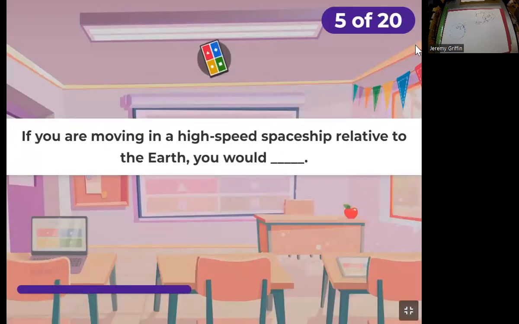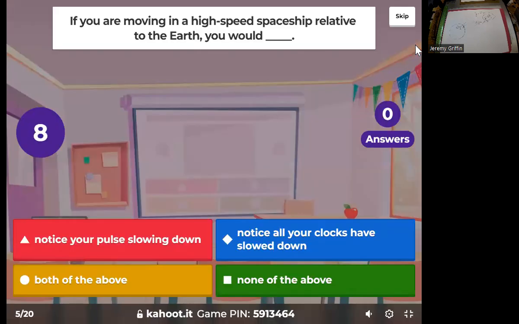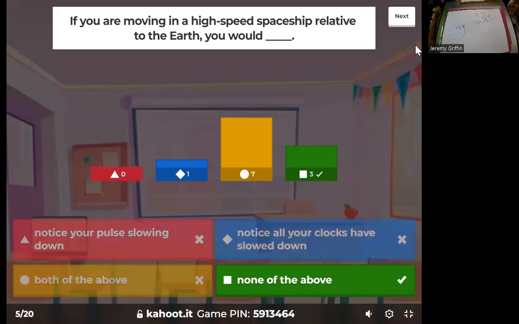If you're on a high-speed spaceship relative to Earth, you would not notice anything strange, right? Remember, all these relativistic effects are only from different frames of reference.